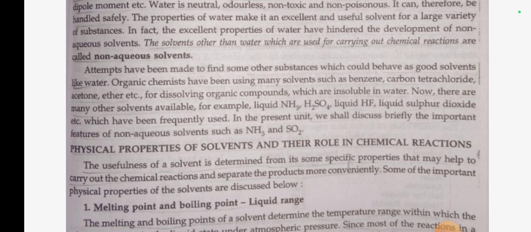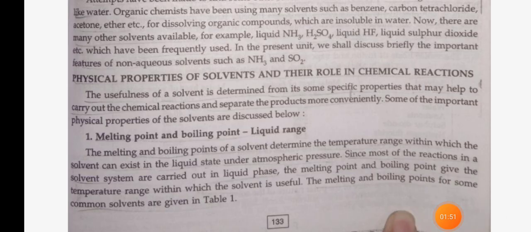Organic chemists have been using many solvents such as benzene, carbon tetrachloride, acetone, ether, etc. for dissolving organic compounds which are insoluble in water. Now there are many other solvents available, for example liquid ammonia, H2SO4, liquid HF, liquid sulfur dioxide, etc., which have been frequently used. In the present unit we will discuss briefly the important features of non-aqueous solvents such as ammonia and SO2, physical properties of solvents and their role in chemical reactions.